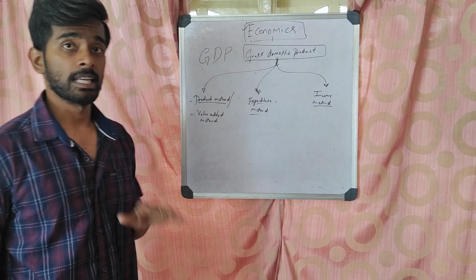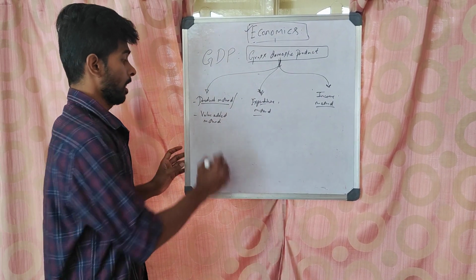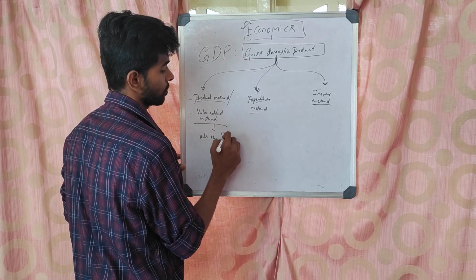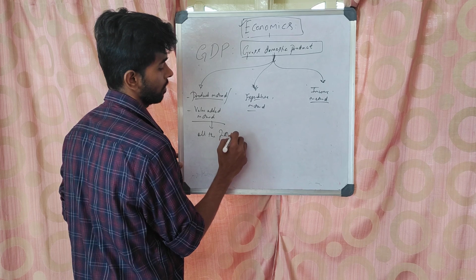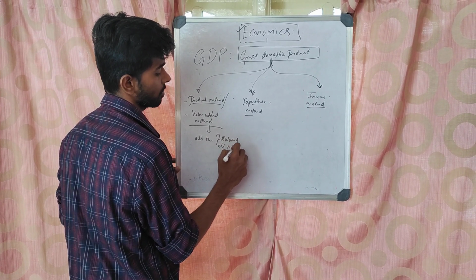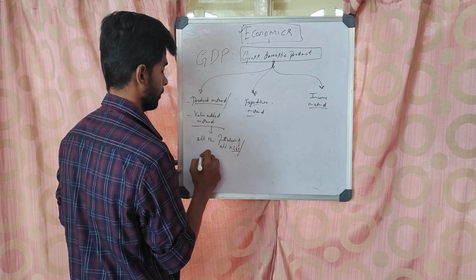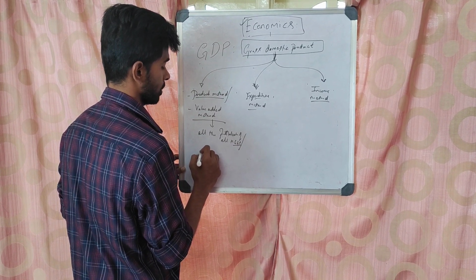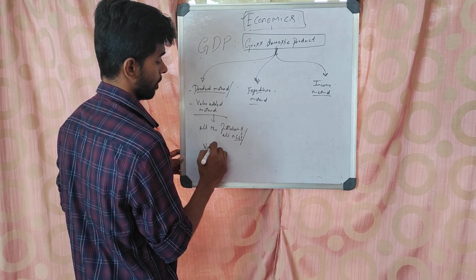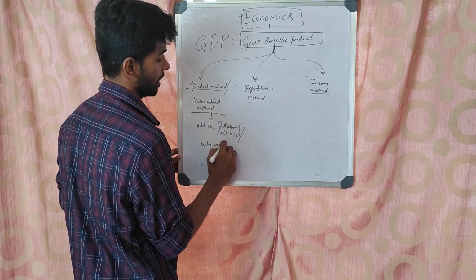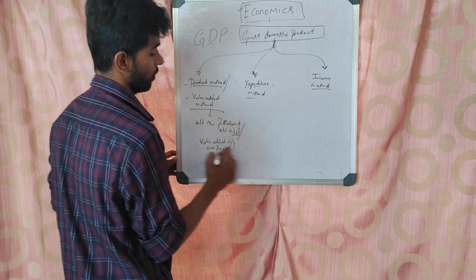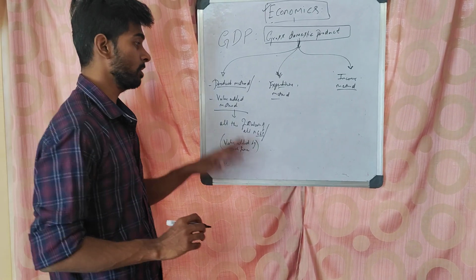How is this product method calculated? In the product method, we just take all the final value of all goods and services, or just add up the value added by each firm. If you add the value addition of each firm, you will also get the product.